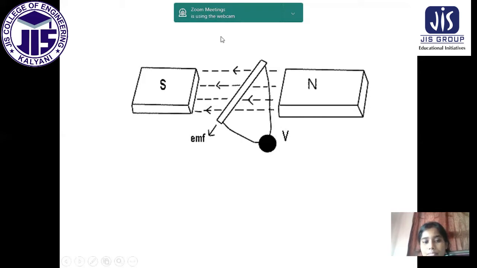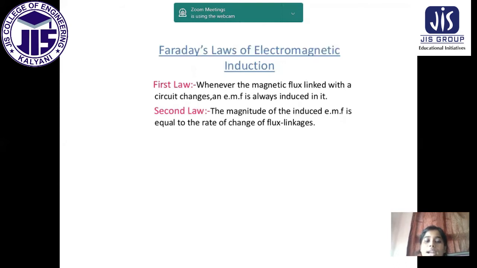So in this magnetic field, if we apply another conductor which is rotating with a speed v, then EMF will be produced. Next, Faraday's laws of induction. This is the first law: whenever the magnetic flux linked with a circuit changes, an EMF is always induced in it.